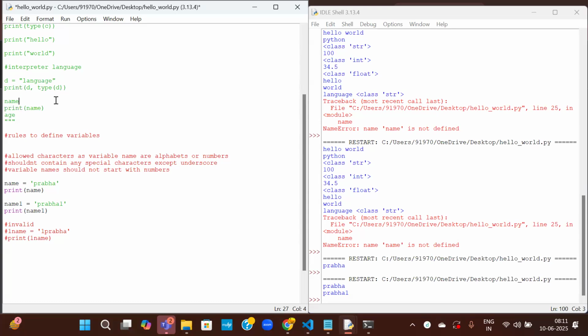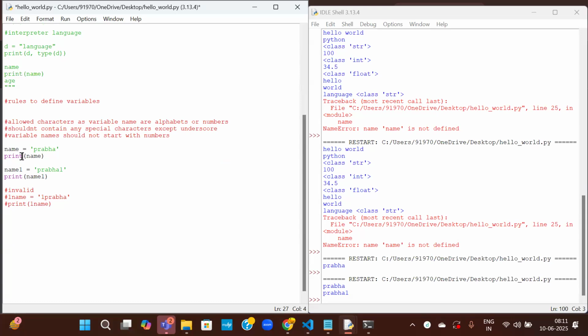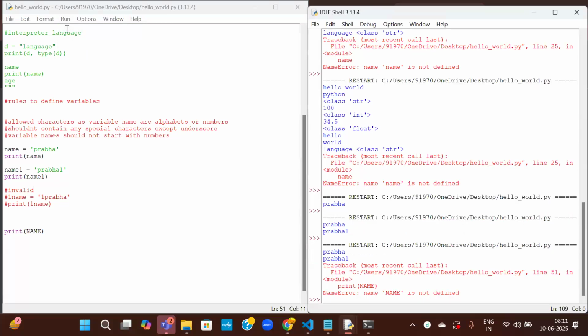Okay. So these variable names are case sensitive, which means that here I have written the name in lowercase. If you try to print it with uppercase name, then it says name is not defined. See here, name is not defined because this is case sensitive.